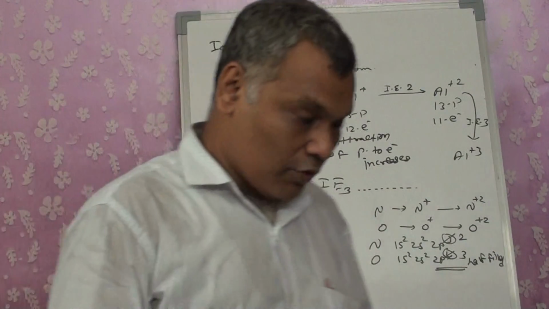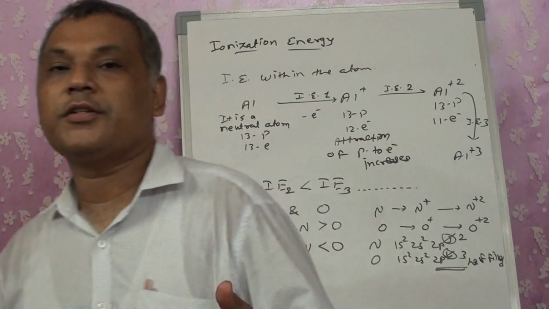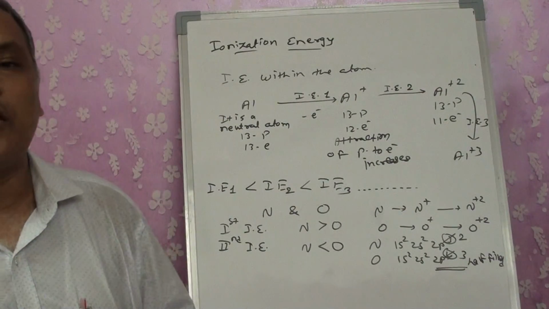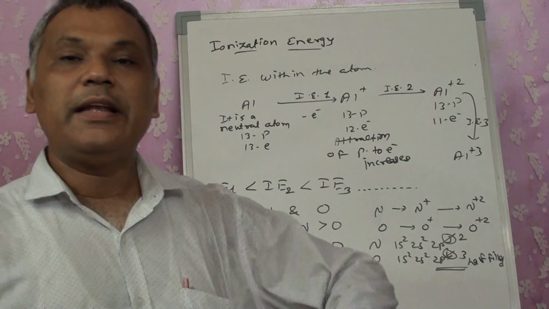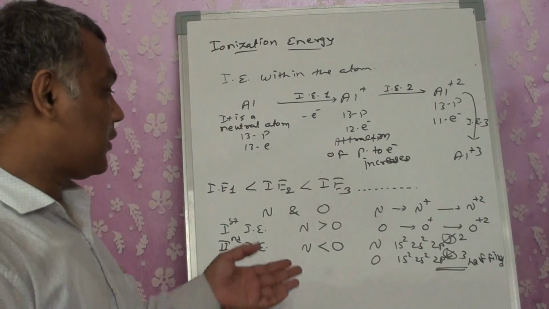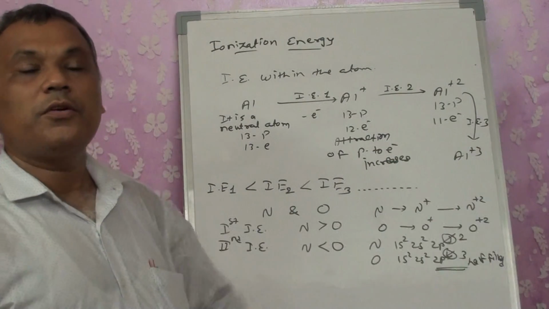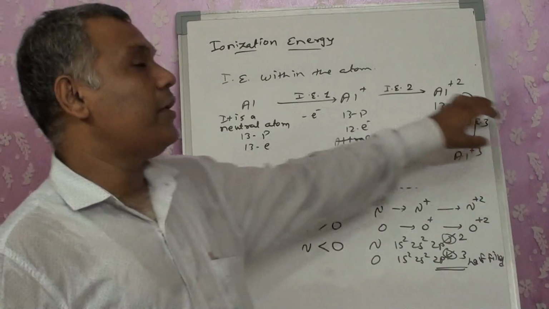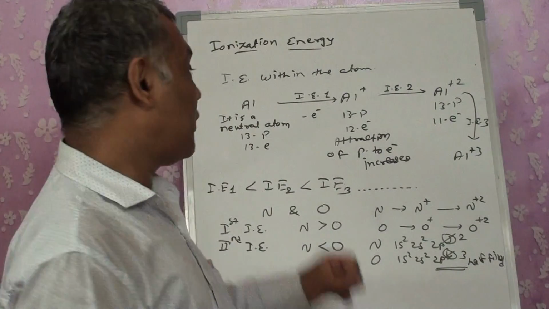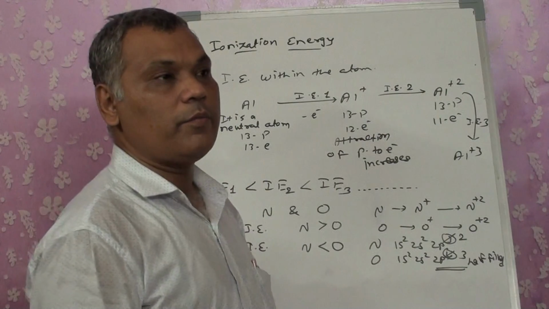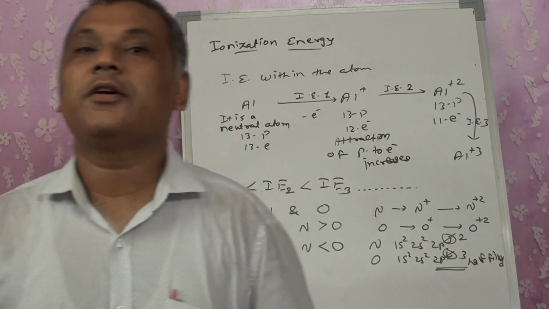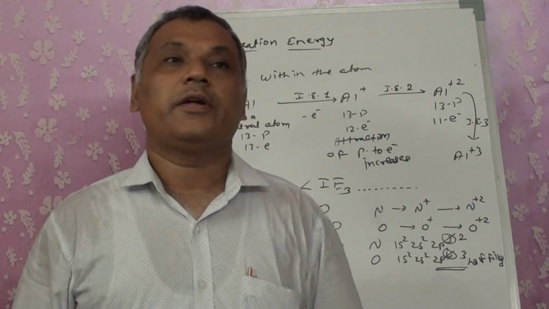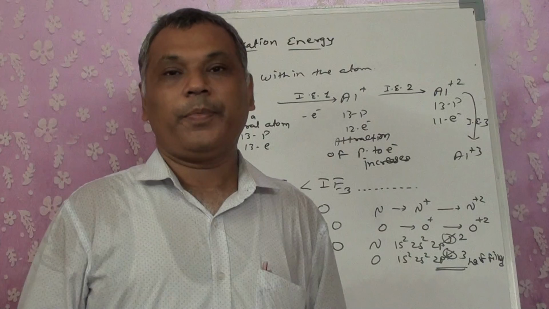So this can be one of the key questions that can be asked to you: the first ionization energy of nitrogen is greater than oxygen, while the second ionization energy of nitrogen is less than oxygen. Explain, giving reason. This is one of the reasons. Similarly, you can be asked what is the ionization energy trend within an atom if more than one electron is removed. Explain, giving an example. And the third one is to write down the ascending or descending order.